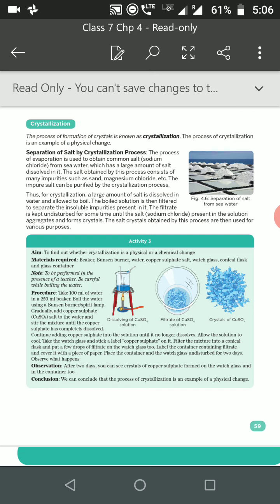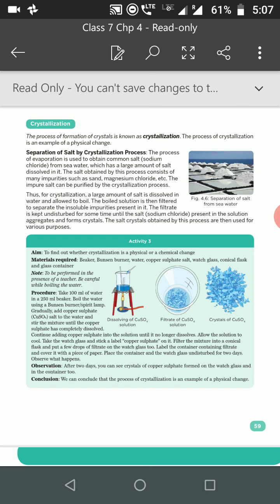This impure salt can be purified through the crystallization process. So first you have to take out the salt from the seawater by evaporation, and after you get the salt, it contains many other salts along with the impurities. Now we require only the sodium chloride.